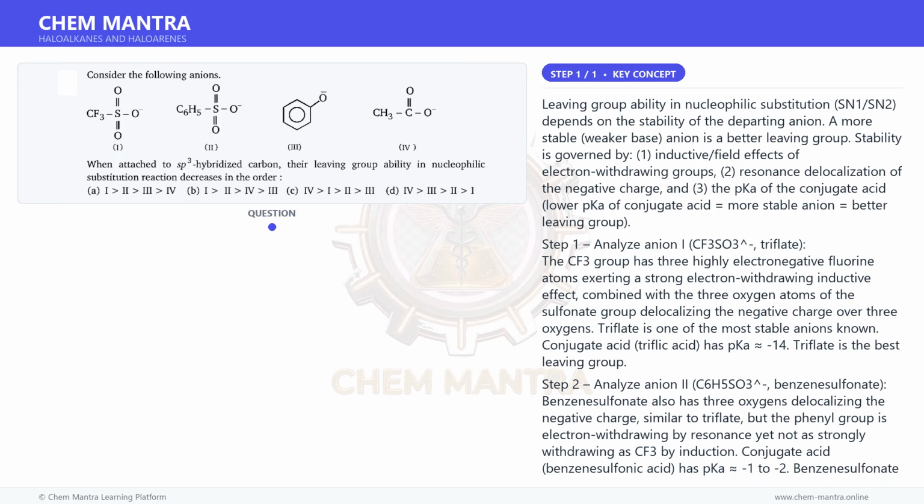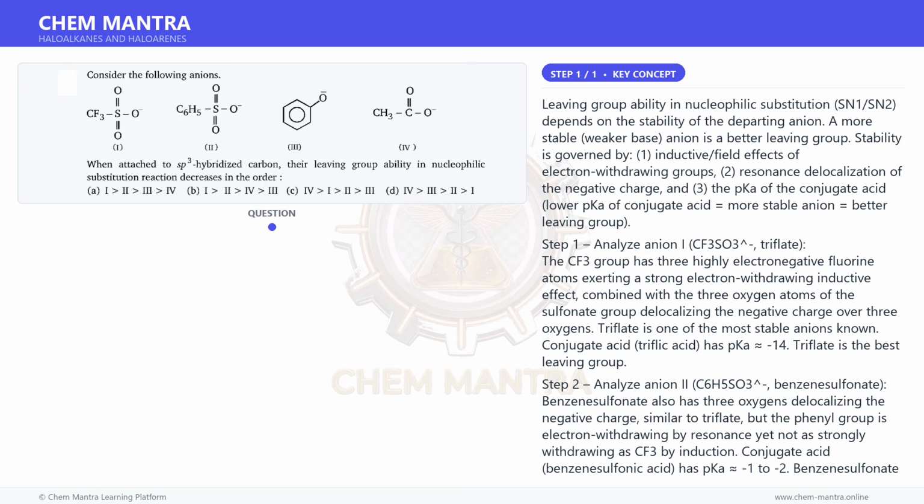Leaving group ability in nucleophilic substitution, SN1, SN2, depends on the stability of the departing anion. A more stable, weaker base anion is a better leaving group. Stability is governed by 1. Inductive field effects of electron withdrawing groups, 2. Resonance delocalization of the negative charge, and 3. The pKa of the conjugate acid. Lower pKa of conjugate acid equals more stable anion equals better leaving group.